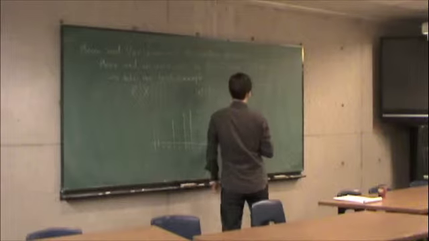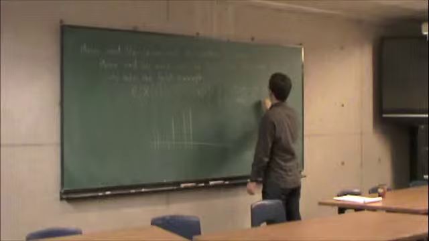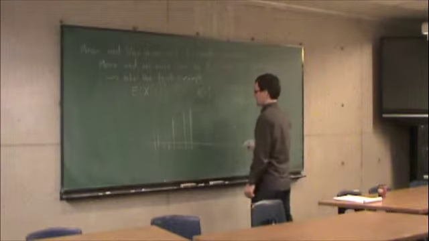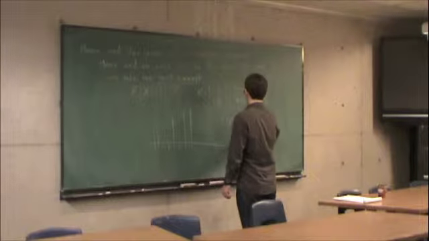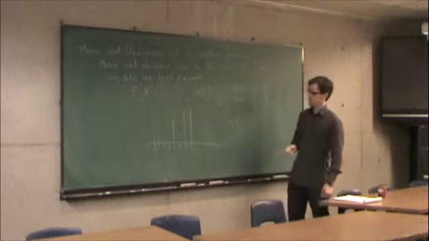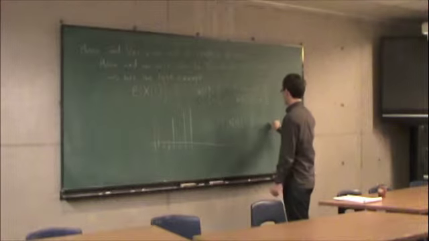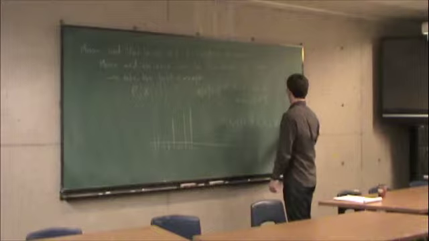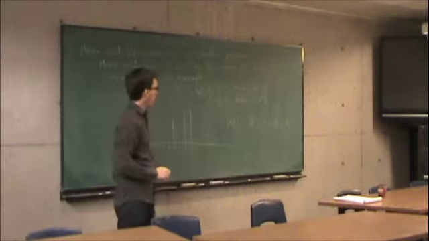This is a fair coin, so the probability of each is 1/2. So the expected value of x of 1 is equal to 0 times 1/2 plus 1 times 1/2, which is 1/2.